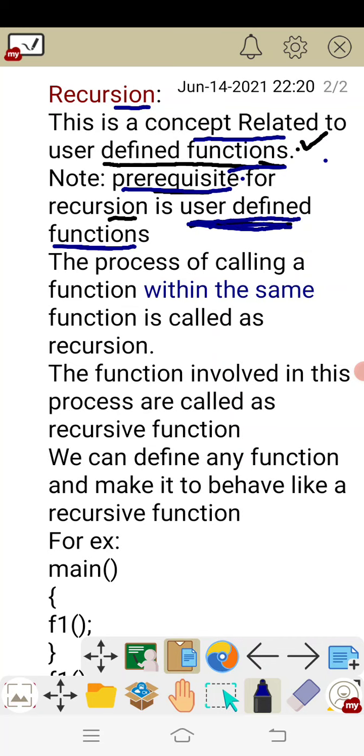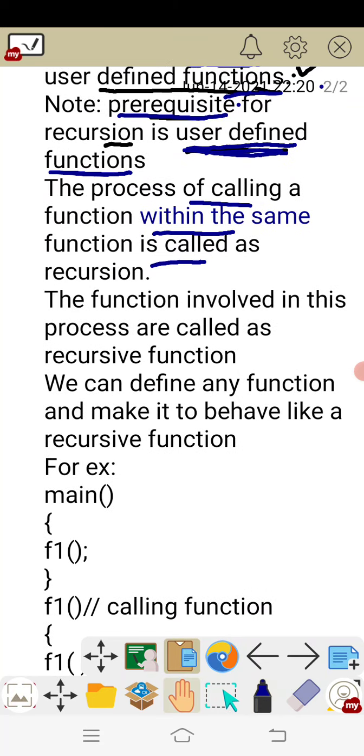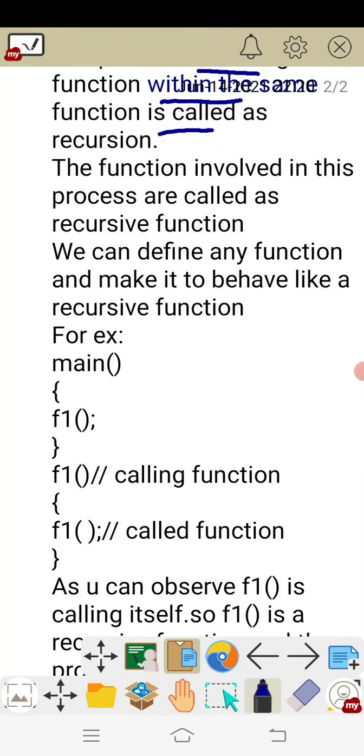So what is recursion? The definition is here. The process of calling a function within the same function is called recursion. The example is over here. Generally the main function will call every other user defined function. Here f1 is a user defined function.